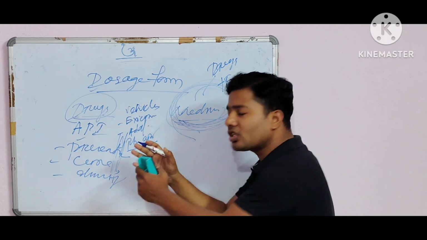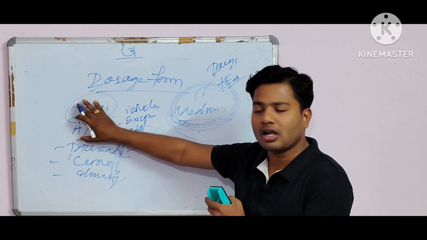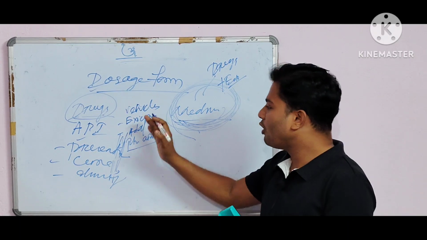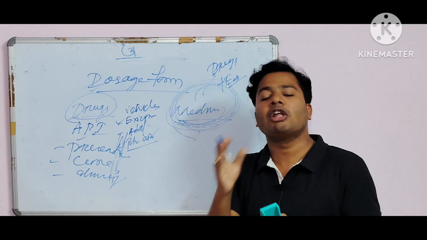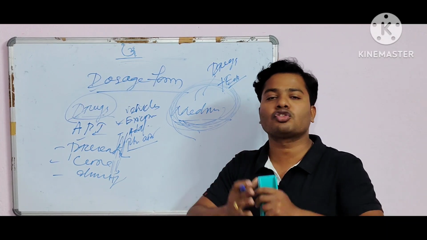So what is the definition of the excipient? Why do we have to use some excipients in the drugs? The excipient can be called a vehicle, or additives, or pharmaceutical aids.